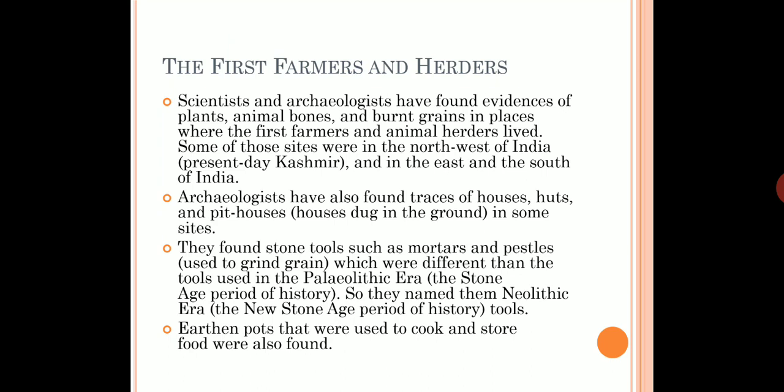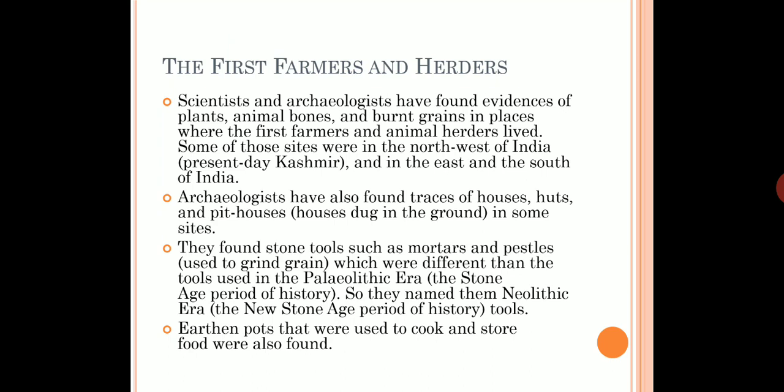They also found stone tools such as mortars and pestles used to grind grain, which were different from the tools used in the Paleolithic era, the Stone Age period of history. So they named it the Neolithic era, the new Stone Age. Earthen pots that were used to cook and store food were also found.